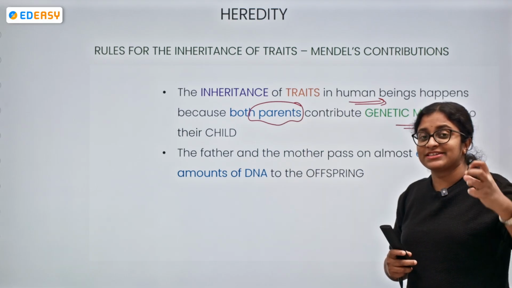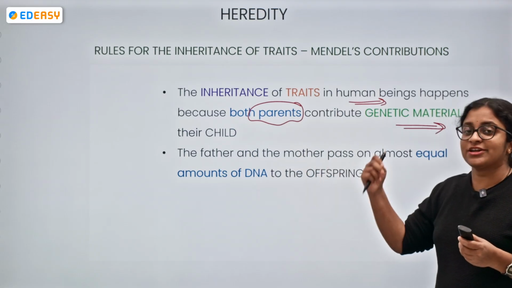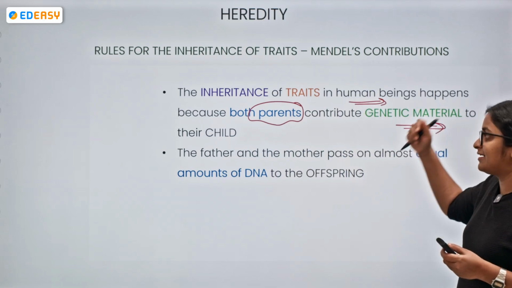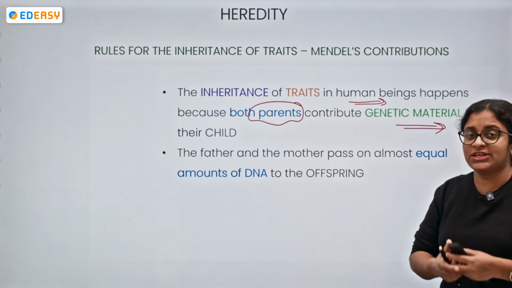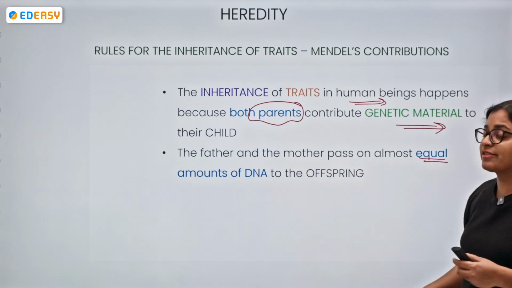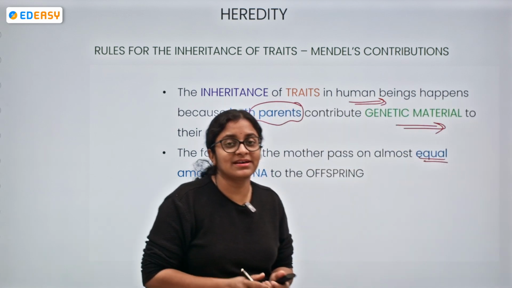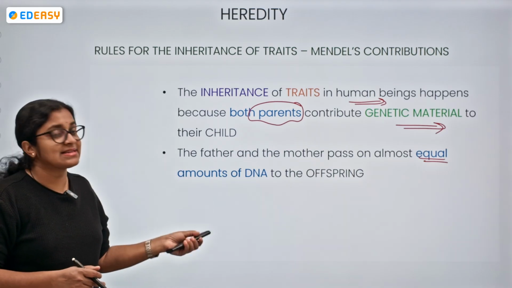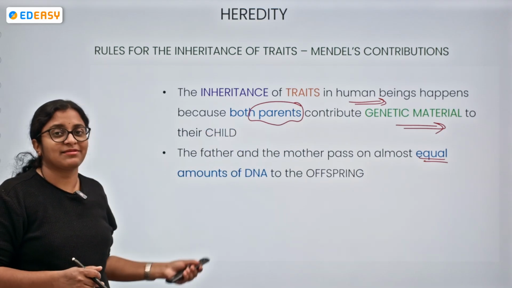Sexual reproduction produces more variation when compared with asexual reproduction. Why? Because both parents contribute genetic material, and we can say there is a combination over here. The male parent and the female parent both pass equal amounts of DNA to the offspring, and there is a chance of more variation. So the inheritance of traits is because of the parents contributing genetic material.